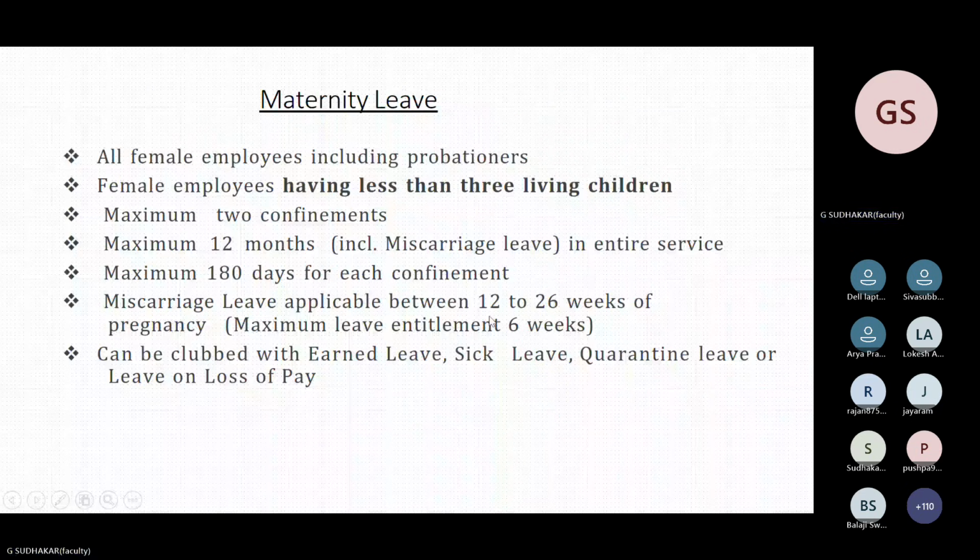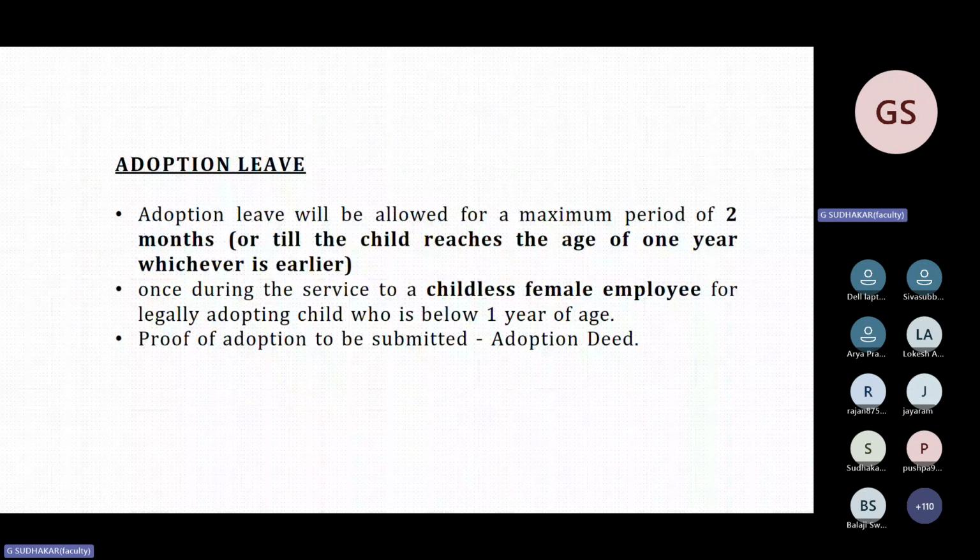Adoption. This was introduced in 2017. Before that, it was not there. Very important. After that, in 2018, this question has been asked. 2020, this question has been asked. 2022, they asked this question. 2024, they asked this question.